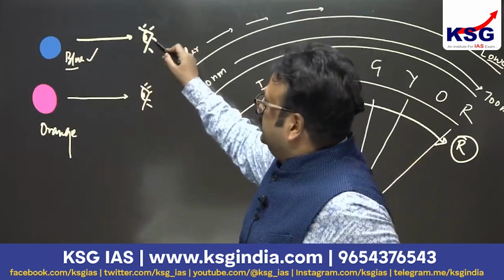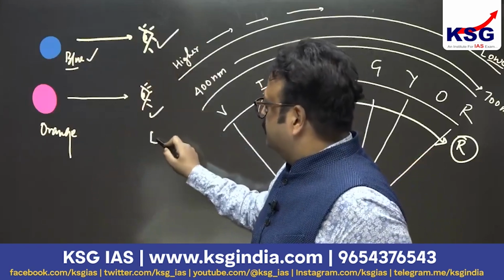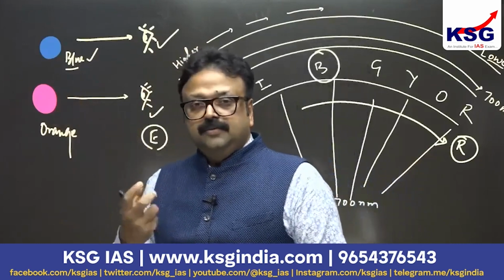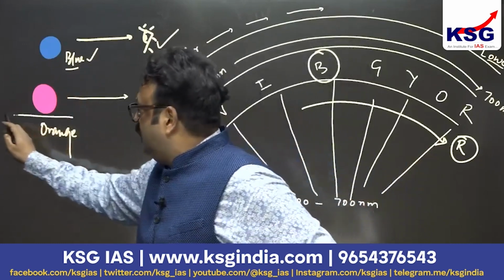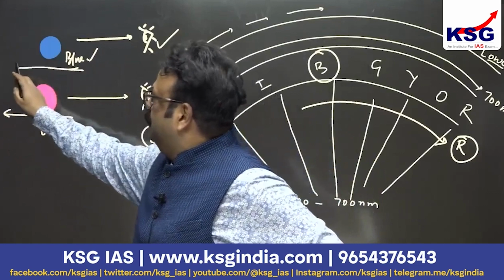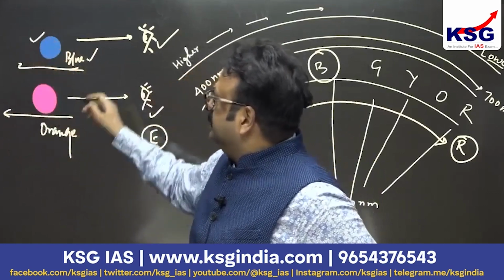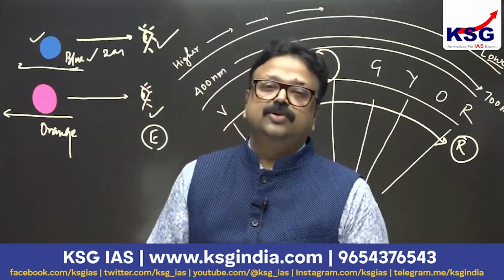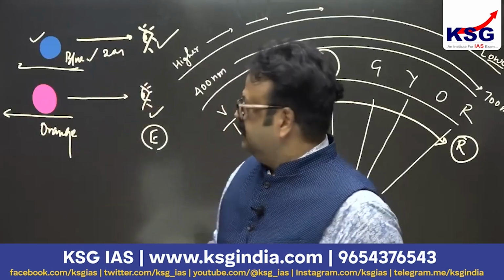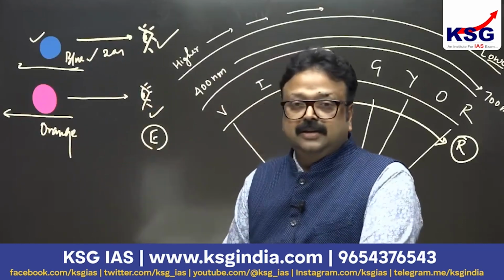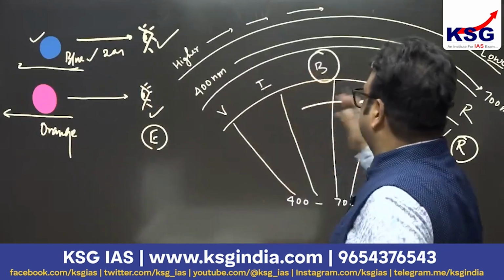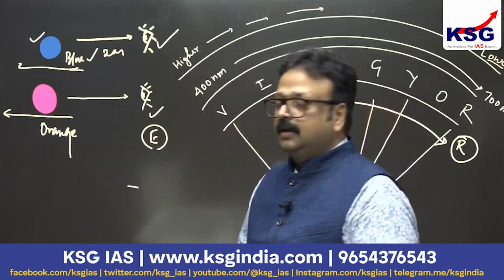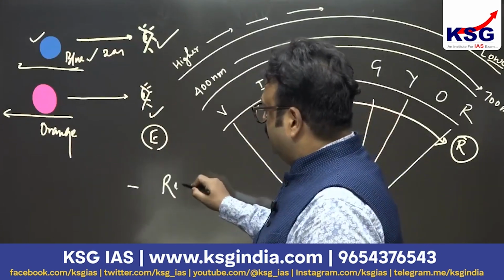We are the observer on the earth's surface. But what about these stars? With respect to earth, they are going away. That's why when they were blue earlier, say 20 years back, now the same star is going to give orange light or red light. So there is a shift towards red, and this phenomenon was observed in our universe, in our galaxy, and it has been given the name redshift.